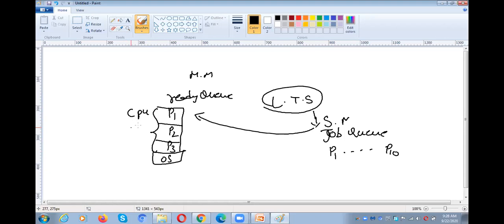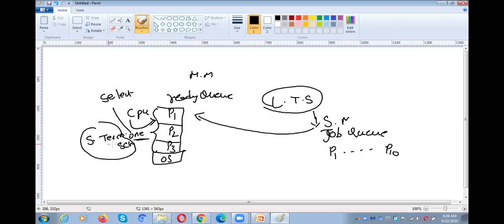So to whom do we need to assign the CPU? We need to assign the CPU to P1, or to P2, or to P3. For which one we need to assign the CPU? That will be decided by the short-term scheduler. The short-term scheduler will assign the CPU to one among them. There are 3 processes in the main memory ready queue. Among those 3, the short-term scheduler will select only one process and assign it to the CPU. Okay, that is the role of the short-term scheduler.